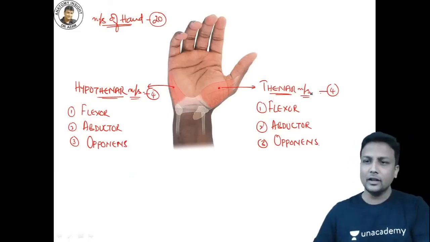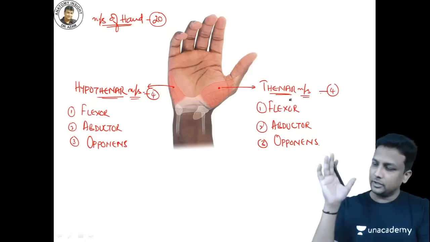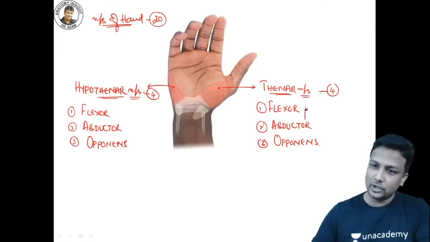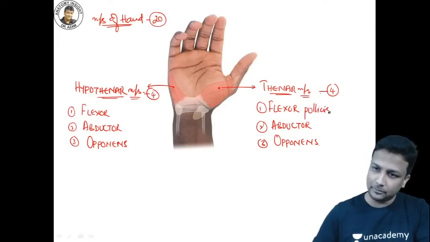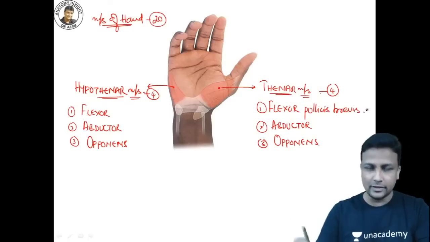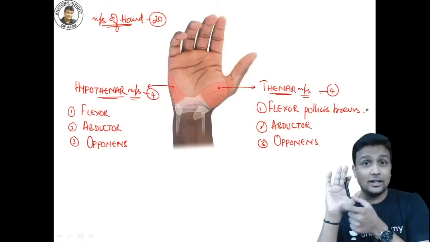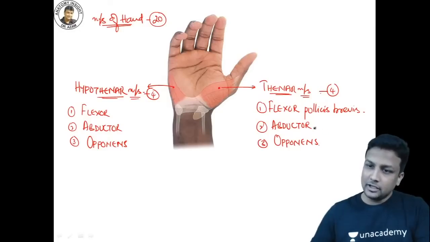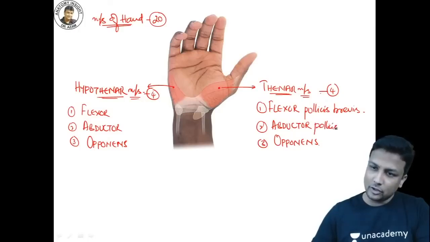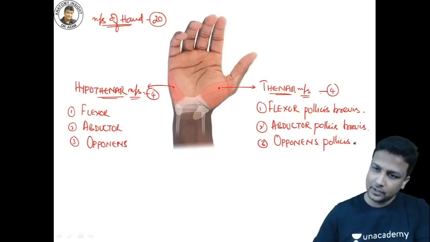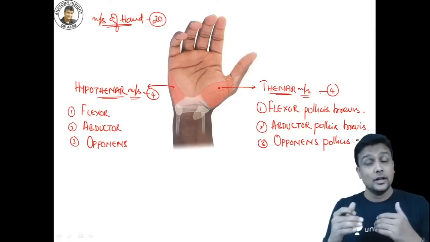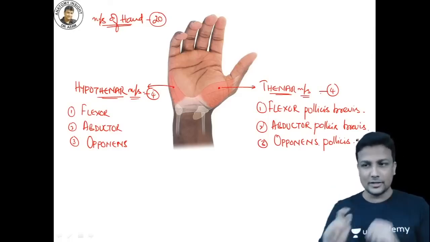Fine, perfect. Now I hope you all know that thenar muscles are nothing but the muscles present below the thumb. And to these muscles, you can just add the word pollicis. Pollicis means thumb, and brevis, so flexor pollicis brevis. Brevis is the short muscle, not the longest, it is short. Similarly, abductor pollicis brevis. And remember, for opponens you have only pollicis. Opponens is just a single muscle, so it doesn't have longus and brevis. It is just opponens pollicis.